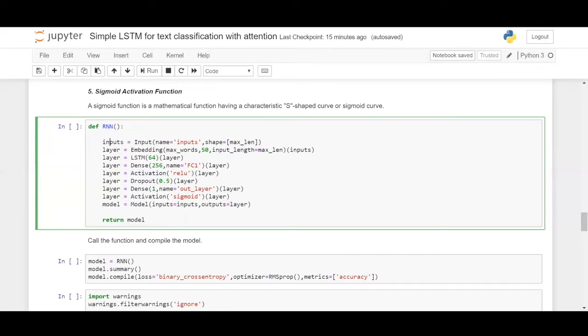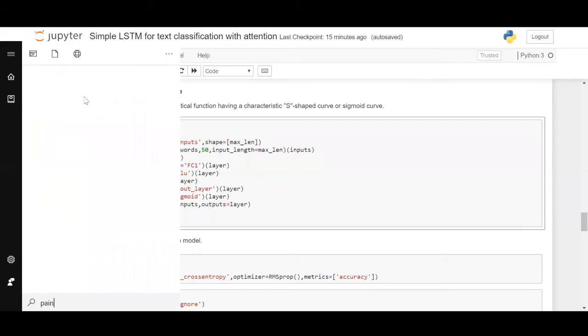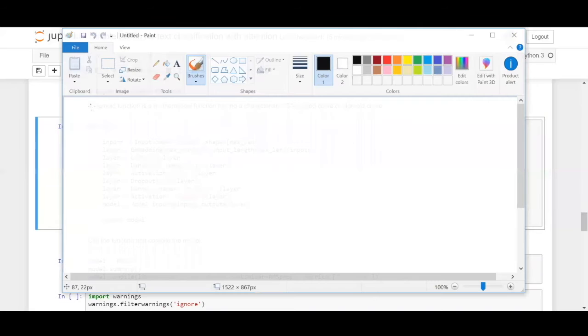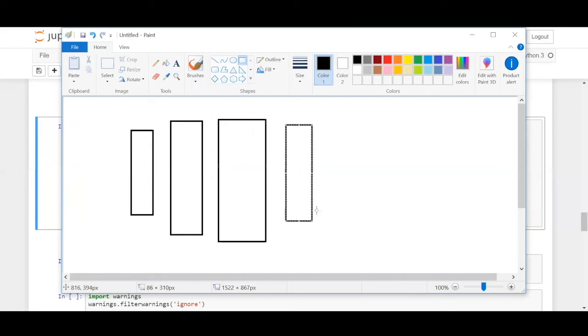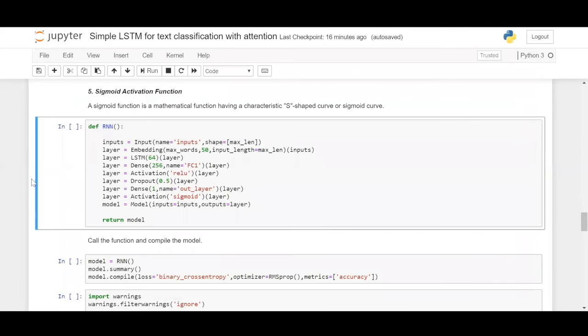I will show it in a diagrammatic way. I won't describe how a neural network looks, but rather go layer by layer. In a neural network, the information keeps going from layer to layer. Information moves from layer one to layer two. I won't be focusing on backprop because we are pretty familiar with that concept now. Layer two, layer three, and layer four. This is how the data moves in a neural network. The same way, we will be implementing this in our function.